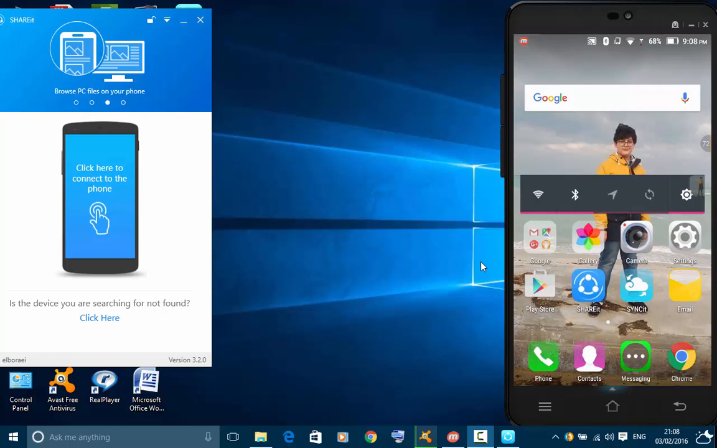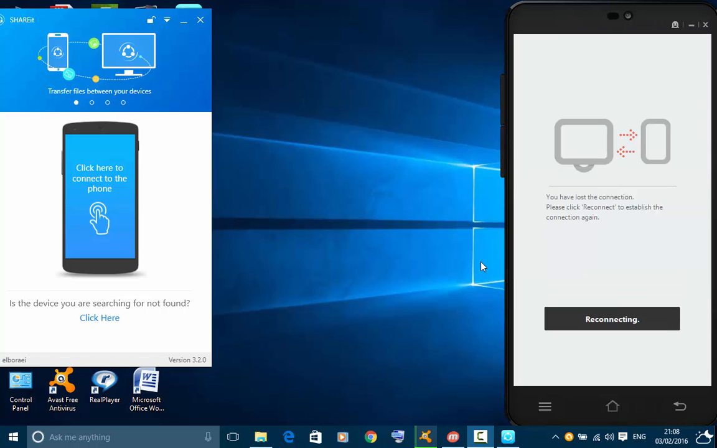Hello everybody, today I will show you how to send and receive files, pictures, videos or anything you want from PC to the phone and from the phone to the PC. First you will download a free application, its name is Share It. You will download it on the PC and the phone.